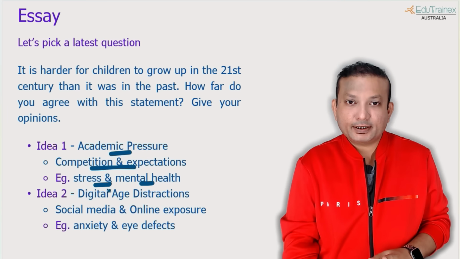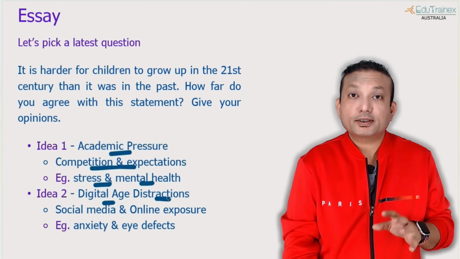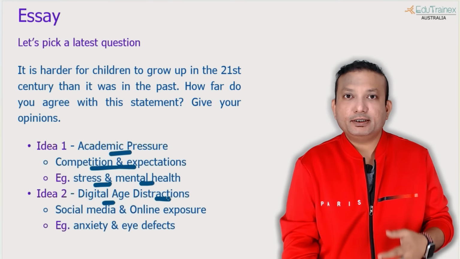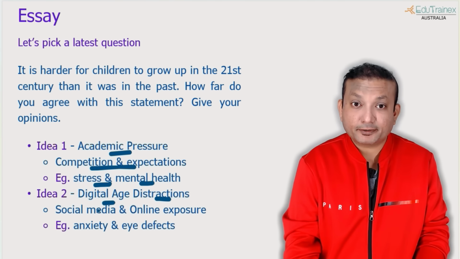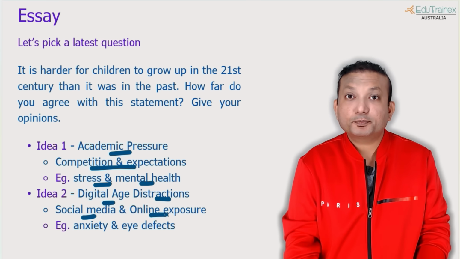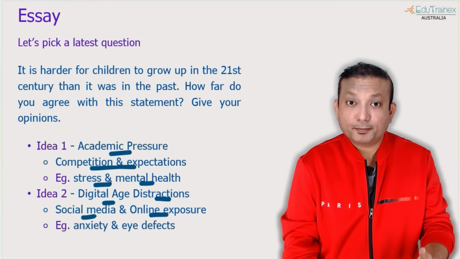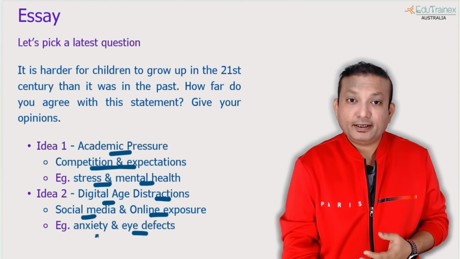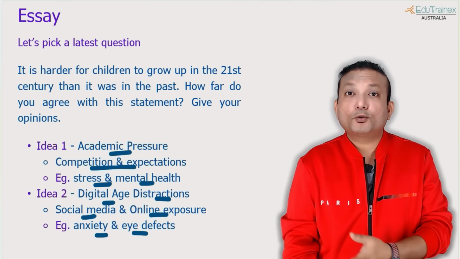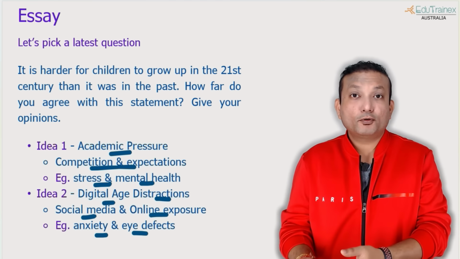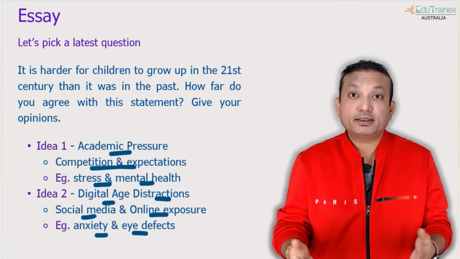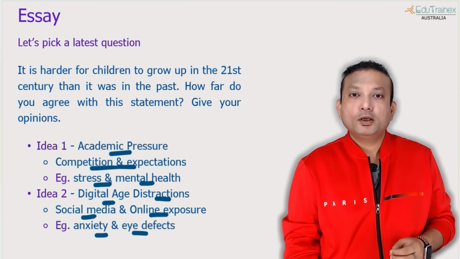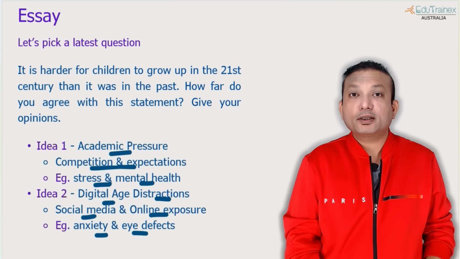Second idea, digital age distractions or disturbances. Social media, mobile phones, TVs, everything related to digital. So social media, online exposure, you can talk about as supporting points. And then what does it cause? Eye defects, issues, anxiety. Another problem is they don't focus on studies, they just focus on the social media, what is happening, chatting, all those sort of things. So those are the issues we are going to talk about.